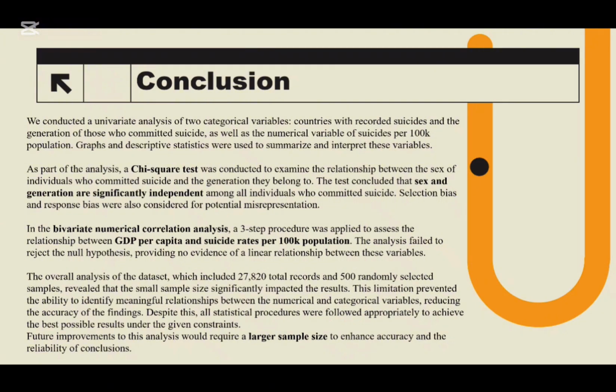And the overall analysis of the dataset, which included 27,820 total records and 500 randomly selected samples, revealed that the small sample size significantly impacted the results. However, this limitation did not stop us. Despite this, all statistical procedures were followed appropriately to achieve the best possible result under the given constraints. Of course, further improvements for this analysis would require a larger sample size to enhance accuracy and the reliability of conclusions.